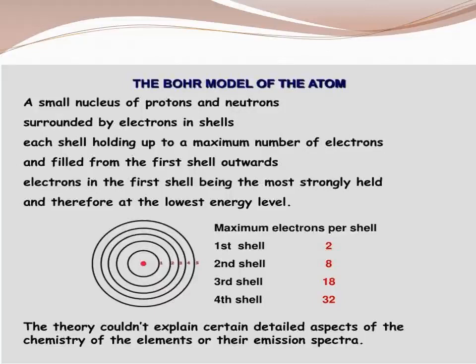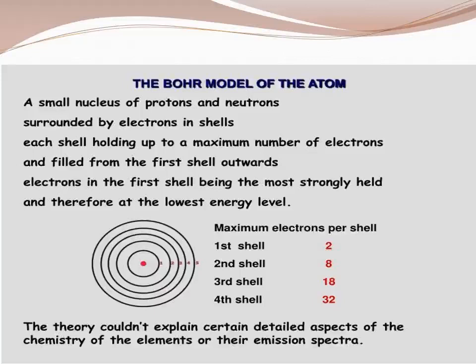However, when an electron jumps from a higher energy state to a lower energy state, the excess energy is emitted. The emitted energy is radiation, written as E2 minus E1, that is, higher energy minus lower energy, equal to hν, where h is Planck's constant and ν is the frequency. From that we can derive formulas.